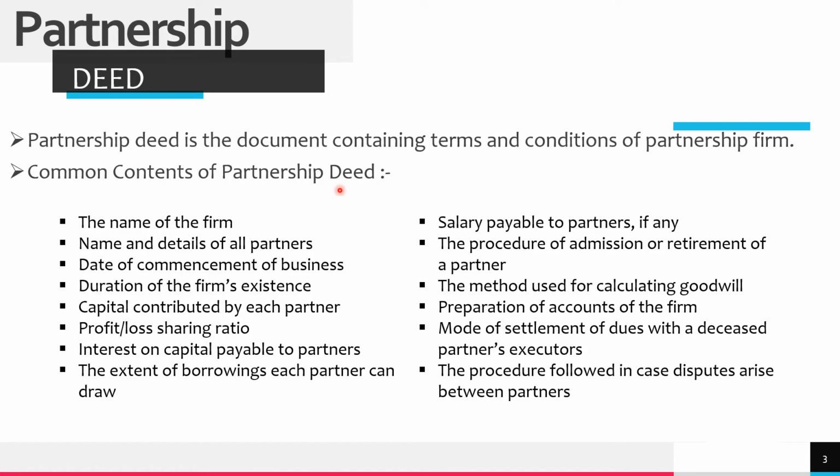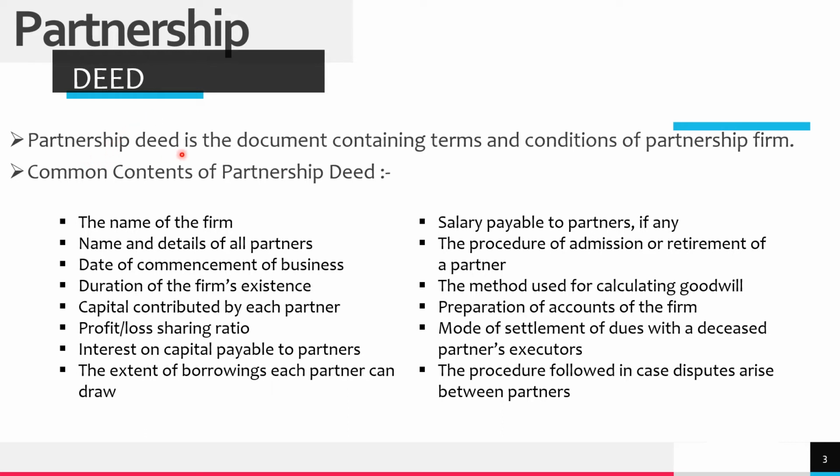Now, next topic to understand in this particular session is what is partnership deed. So this is a very important topic. I'm sure you will be utilizing the information you will get here in your other subjects also. So let us quickly understand what is partnership deed.